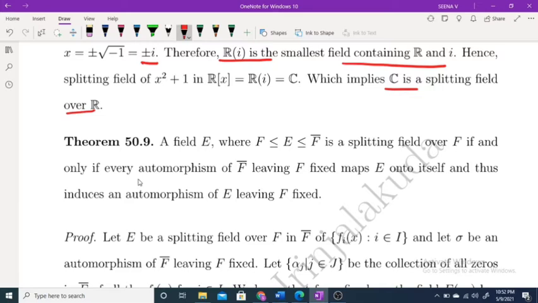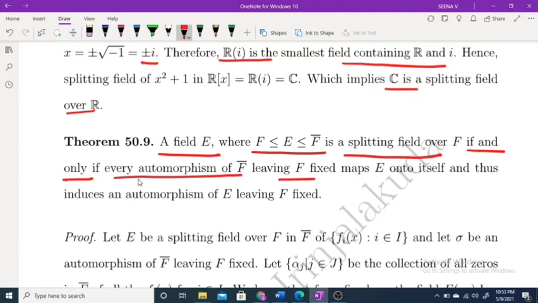Let E be a field where F is a subfield of E, which is a subfield of F closure. Then E is a splitting field over F if and only if every automorphism of F closure leaving F fixed maps E onto itself.